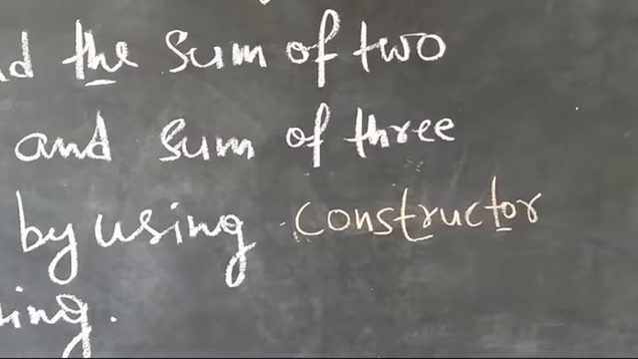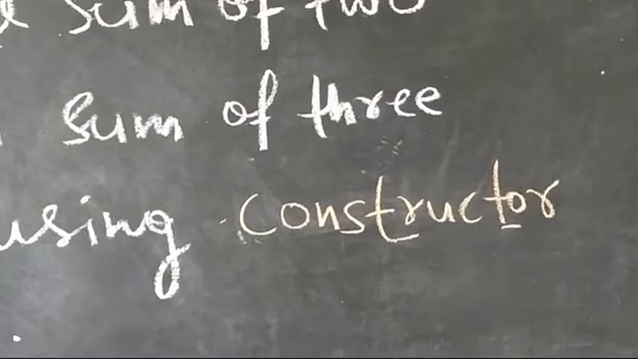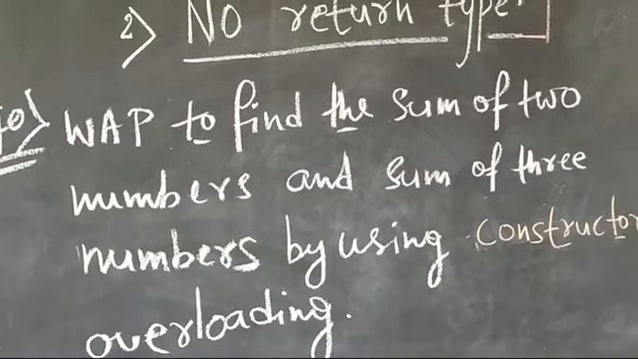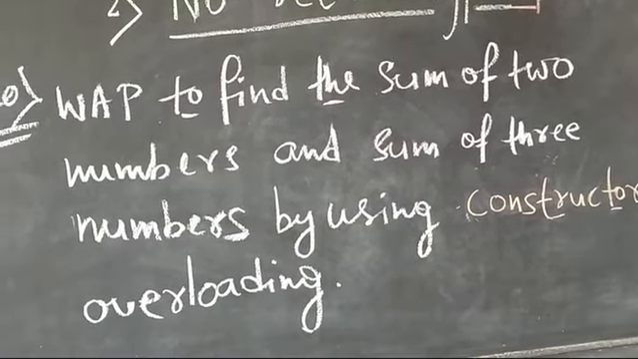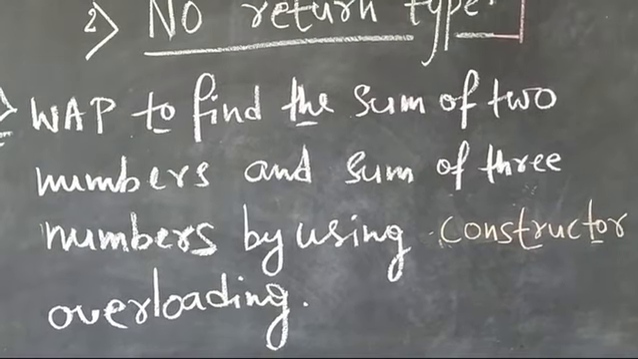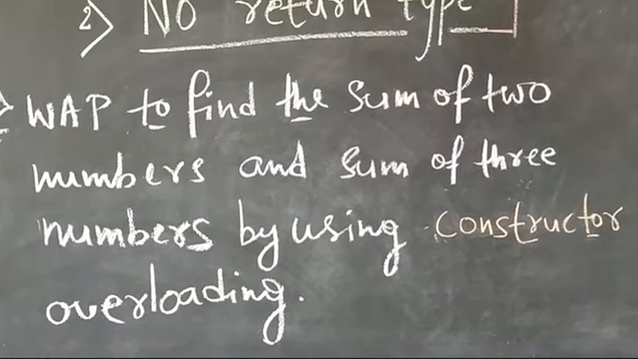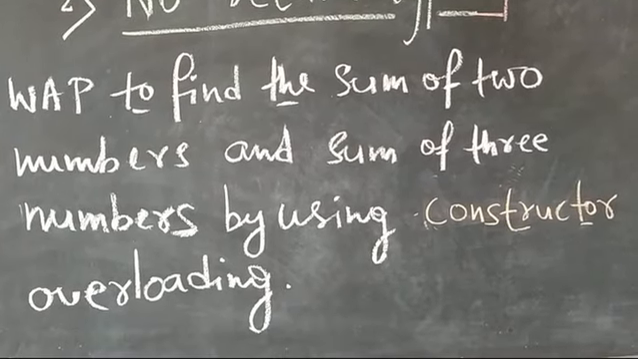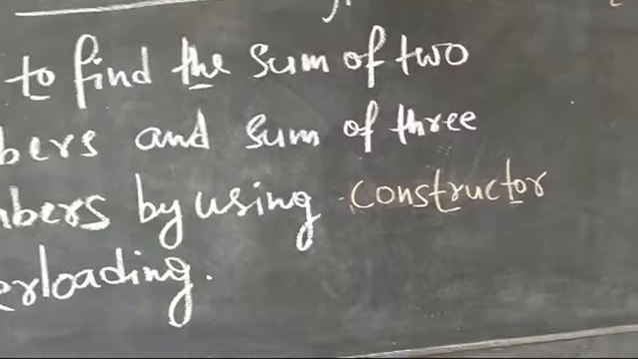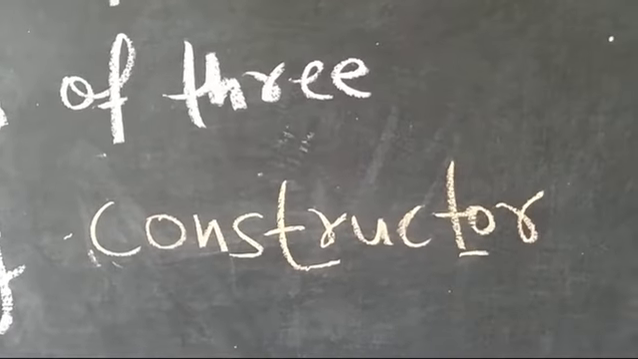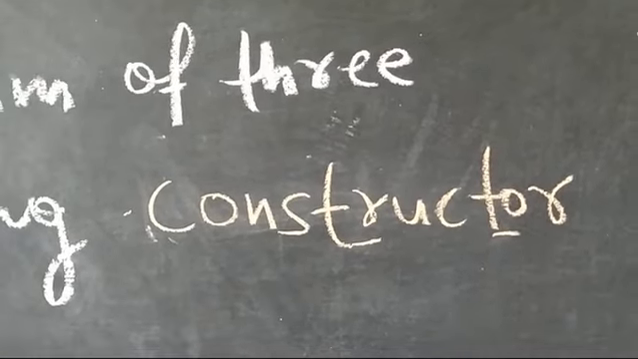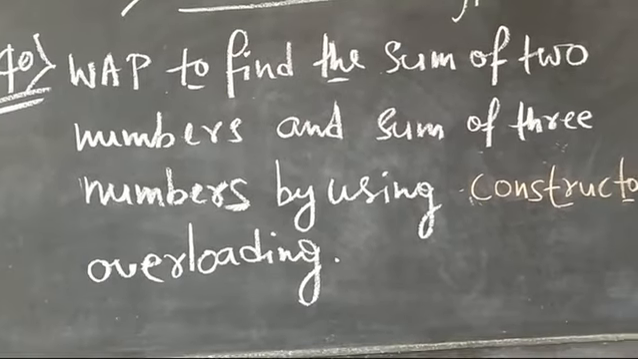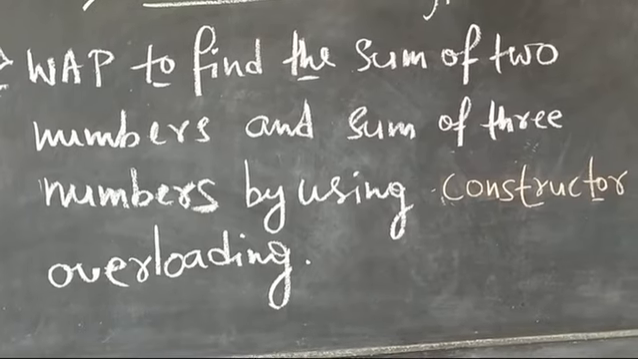So dear students, you can see constructor mentioned here. Now the question I changed is: write a program to find the sum of 2 numbers and the sum of 3 numbers by using constructor overloading. This question can also be solved the same way as in function overloading. Only one change will be there. This is a constructor, so the class name and all the function names must be the same, and that is called the concept of overloading also.